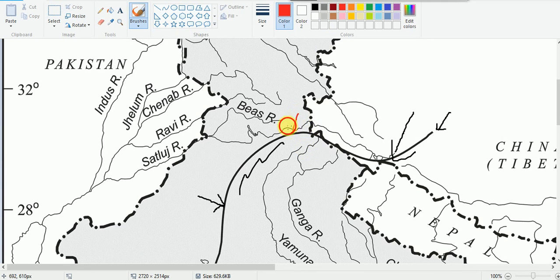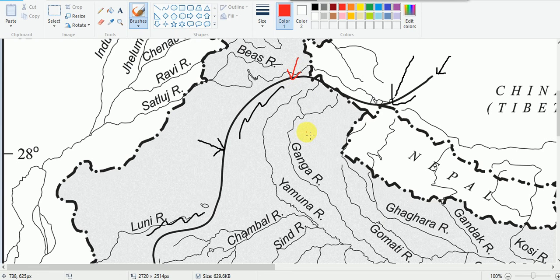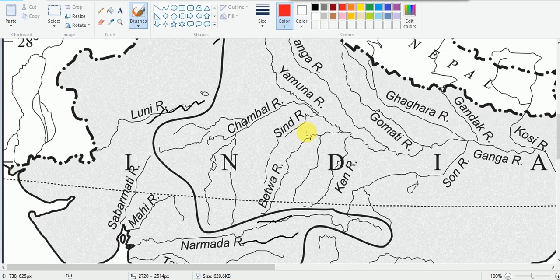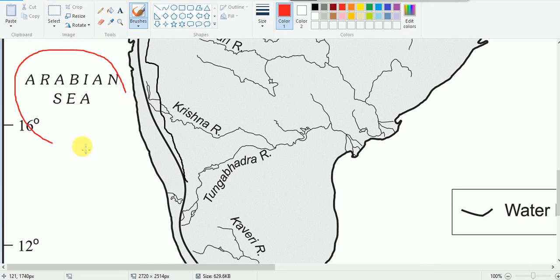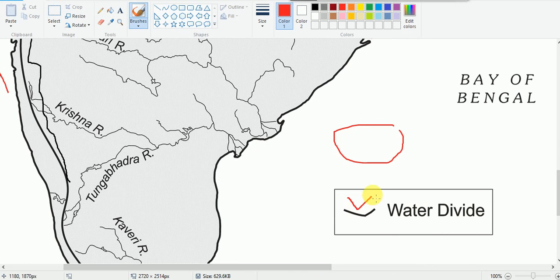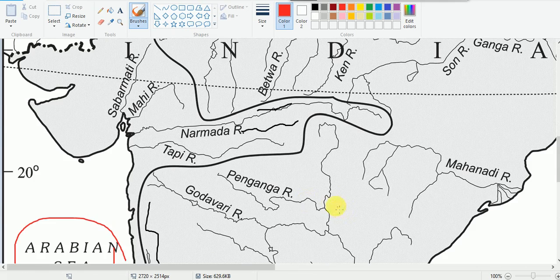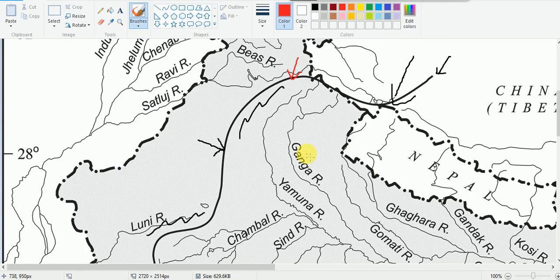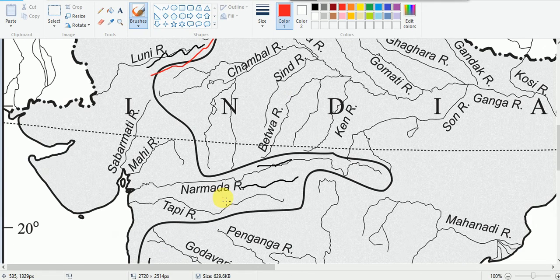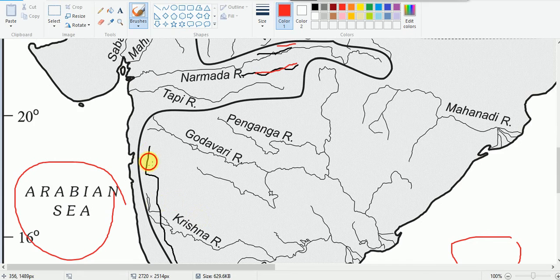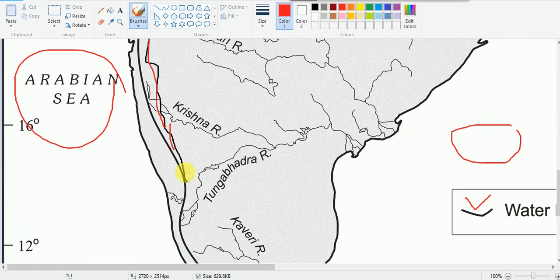This line represents the water divide of the Arabian Sea drainage. Here we have the Arabian Sea, and here we have the Bay of Bengal, and this line represents a water divide. Water divide means any highland or mountain separating two drainage systems. Here we have the Delhi Ridge, then the Aravalli Mountains, then Satpura, Vindhyan, and here we have the Sahyadris. Sahyadris means the Western Ghats here.